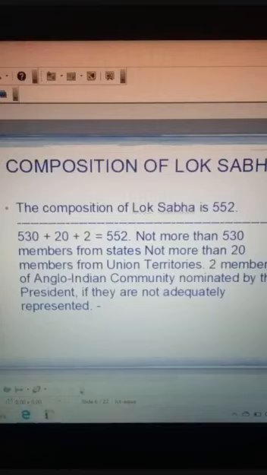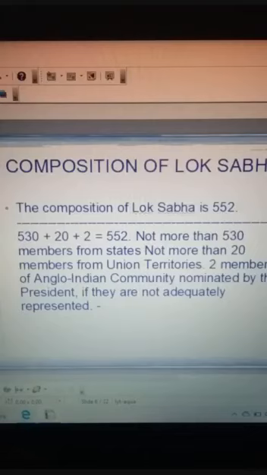And how is it done? See, it's given here: 530 plus 20 plus 2, that constitutes 552. That is, not more than 530 members from the states. As I told you, the whole country is divided into constituencies comprising the states as well as the union territories.